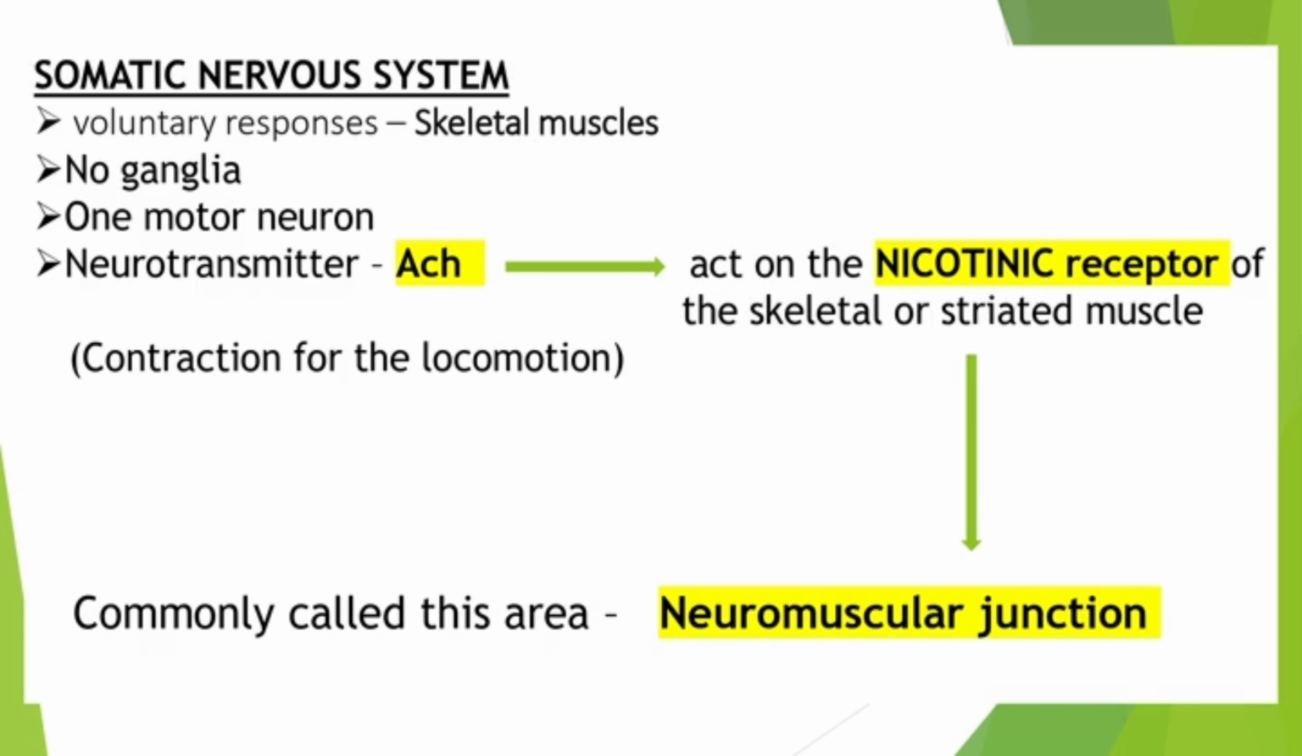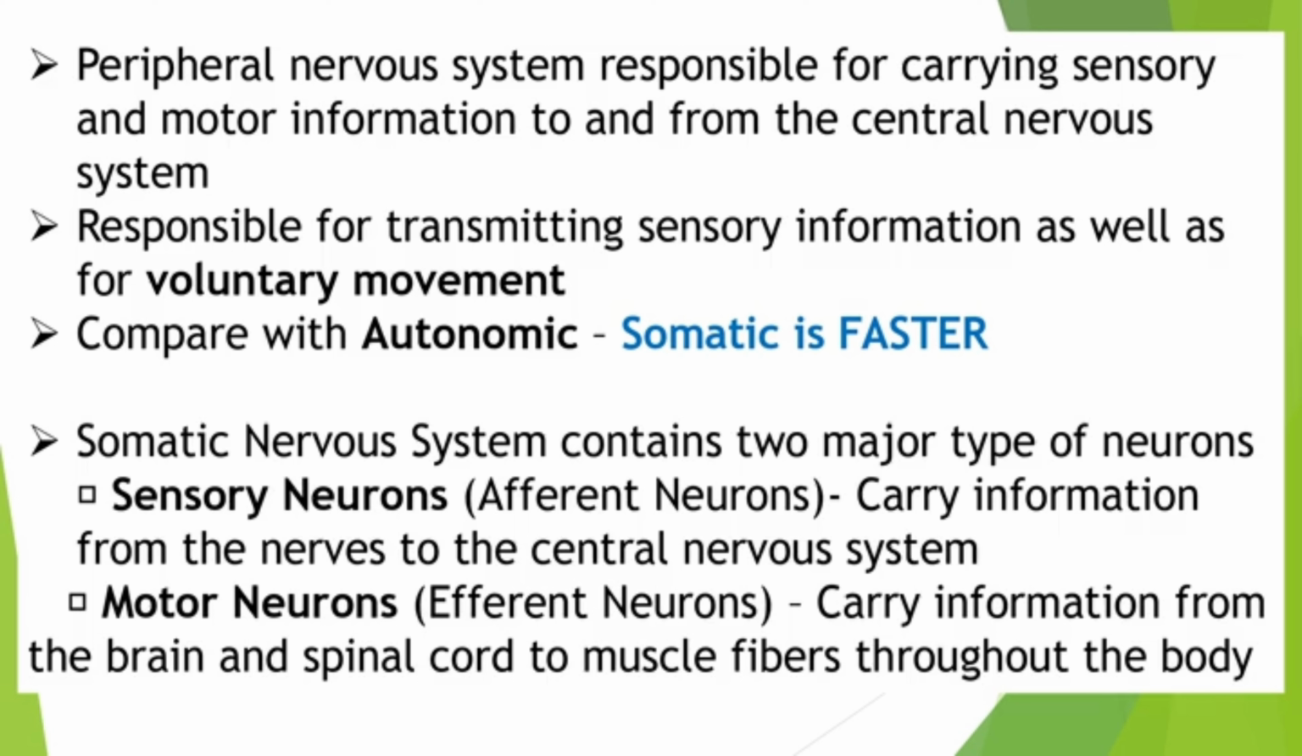Okay, the next one I mentioned here: what is the somatic nervous system? We already discussed that it is a voluntary response, that means skeletal muscles. There is no ganglia, only one motor neuron. Mainly the neurotransmitter is acetylcholine, acting on the nicotinic receptor. Another important point mentioned here is the neuromuscular junction. That means acetylcholine acts on the nicotinic receptor in the skeletal or striated muscle. That junction is called the neuromuscular junction. Very, very important point. We can expect questions based on this one.